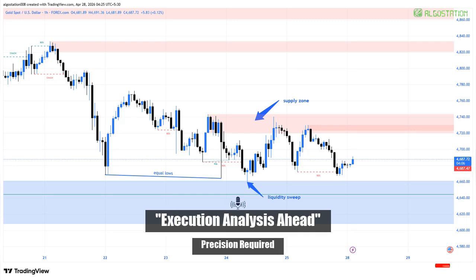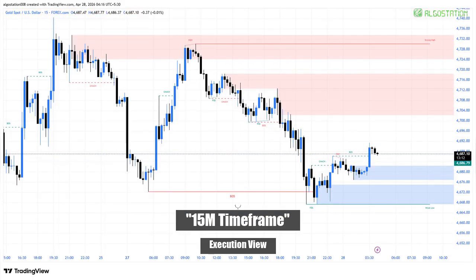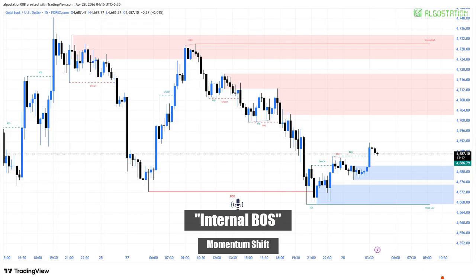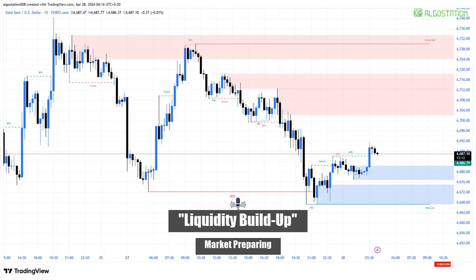But to understand what's happening right now, we need to zoom deeper into execution level detail. Now let's move to the 15-minute time frame where institutional footprints become clearer. This bullish push shows short-term buying strength emerging from the demand zone. This internal break of structure confirms temporary bullish continuation. Price begins consolidating again, a sign that liquidity is building for the next move.